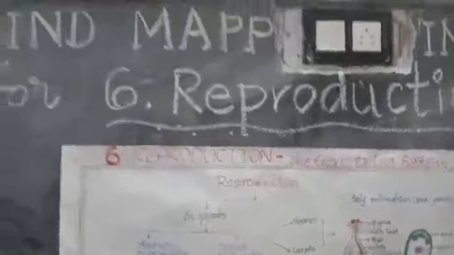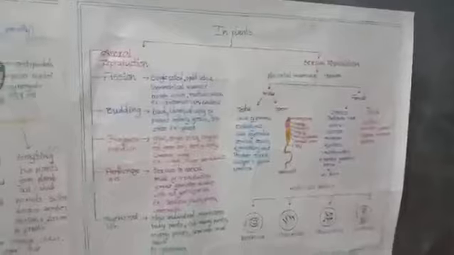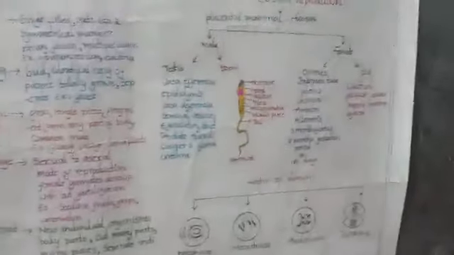So mind mapping method is an ultimate technique to empower the memory bandwidth and to get the maximum predictability on the chapter. It's a wonderful technique to learn all of the chapter easily.